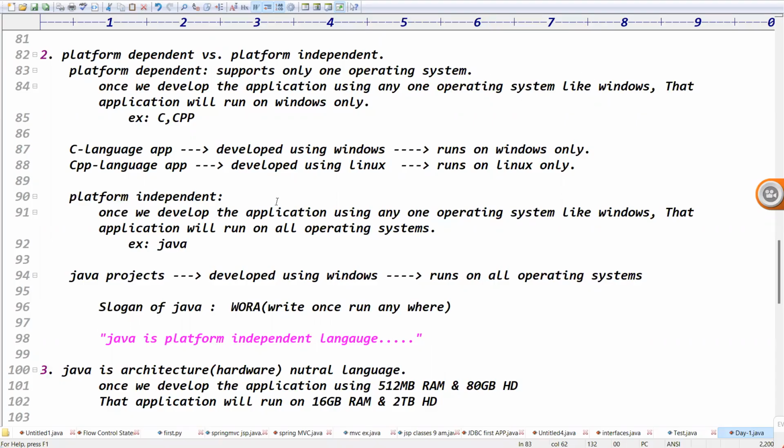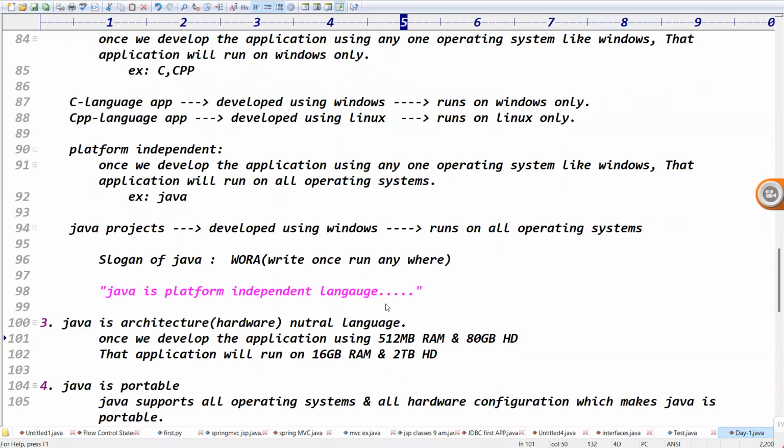What is the main motto of Java? The main motto of Java is WORA: write once, run anywhere. It means write in one operating system and run in any operating system, right? Exactly. What do you mean by architecture neutral?